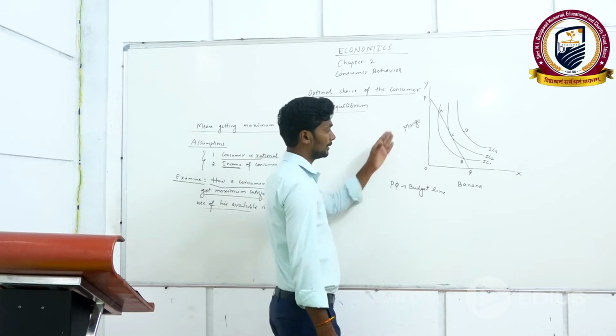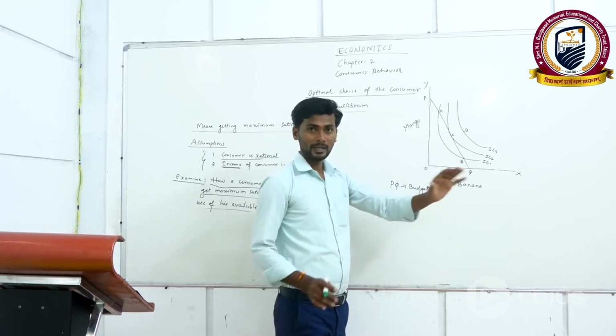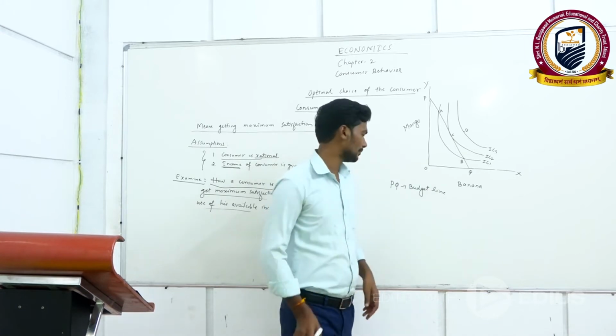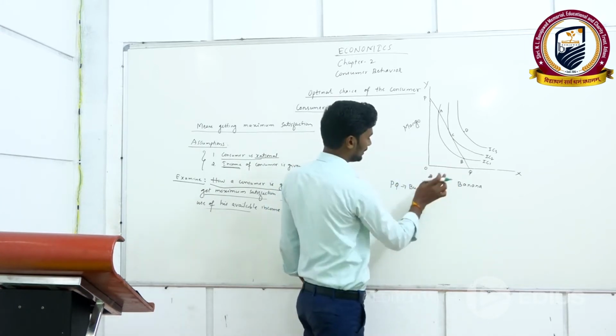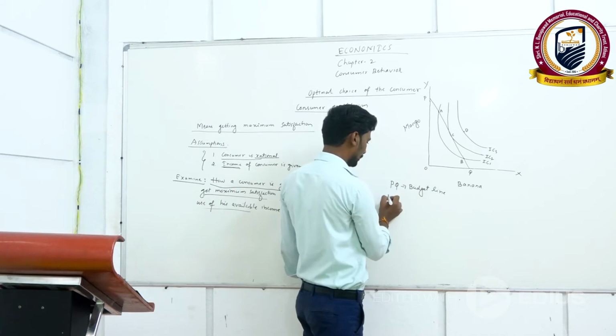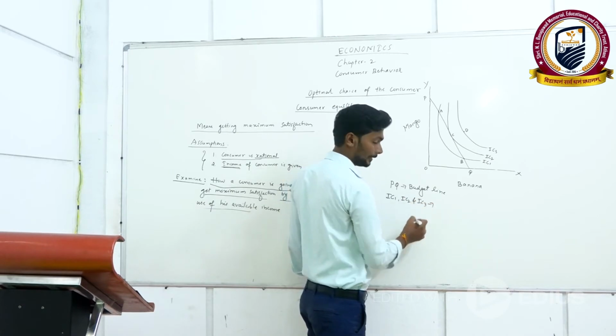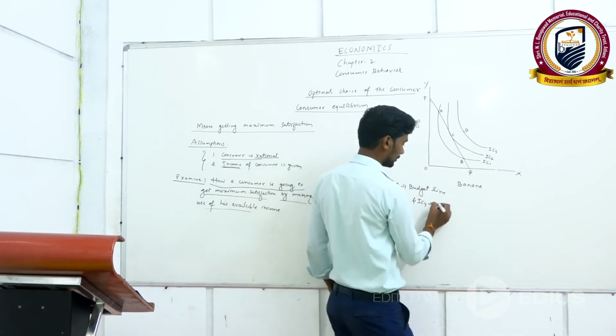By making use of the budget line and indifference curves, I am going to show you how a consumer gets maximum satisfaction. PQ is the budget line, and IC1, IC2 and IC3 are the indifference curves.